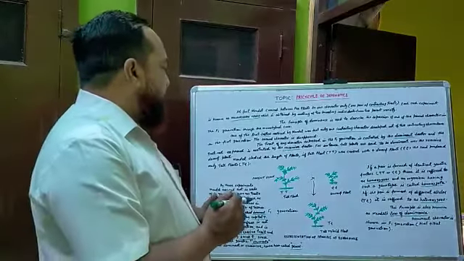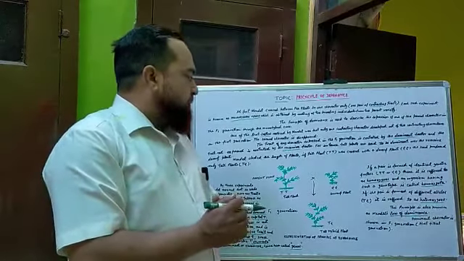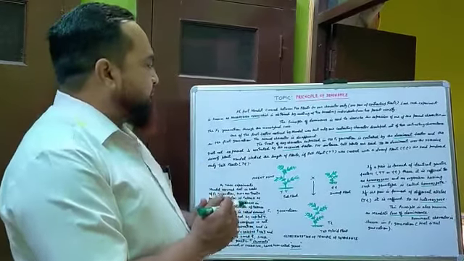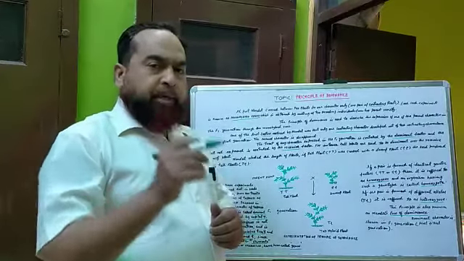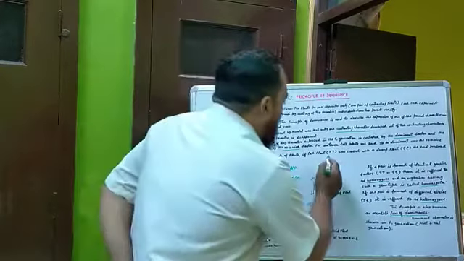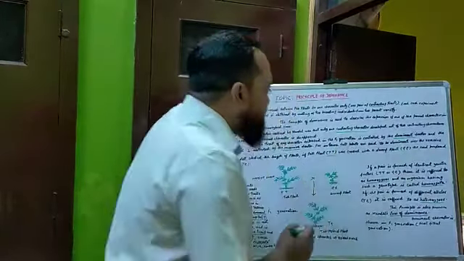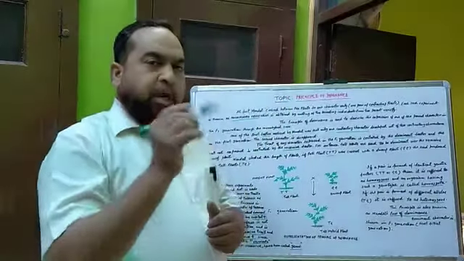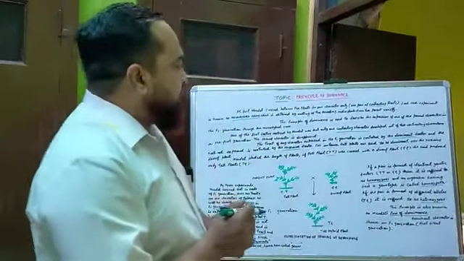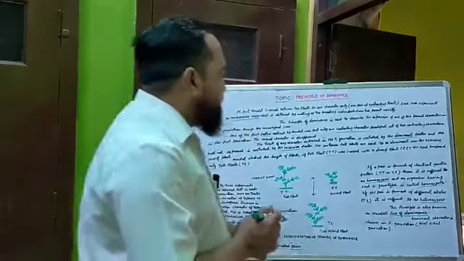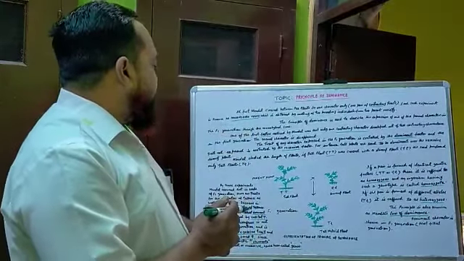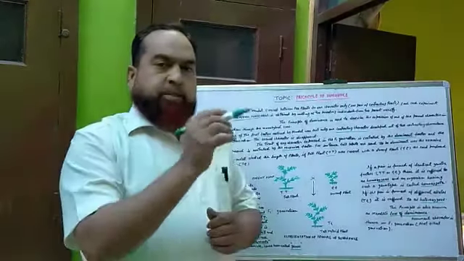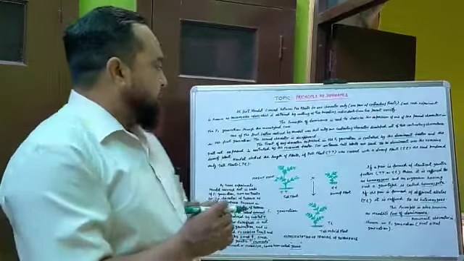Mendel studied the length of plants. If a tall plant, capital T, was crossed with a dwarf plant, small t, the seeds produced only tall plants, capital T small t, hybrid tall.